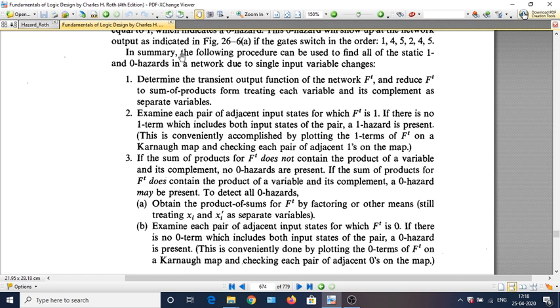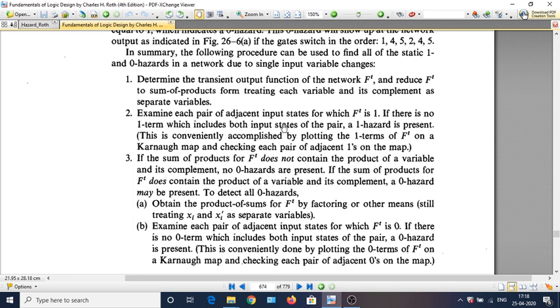So determine the transient output function F transient, and you can reduce the F transient using some valid Boolean theorems and write the sum of products by treating each variable and its complement as separate variables. Then map it into the K-map, examine each pair and check whether you have two ones which are adjacent, which are not covered by the same one term, and cover them.